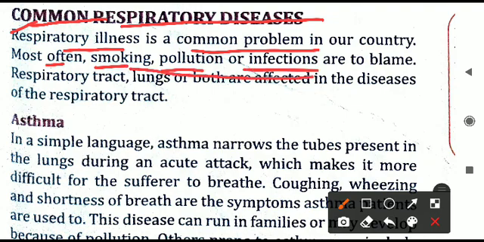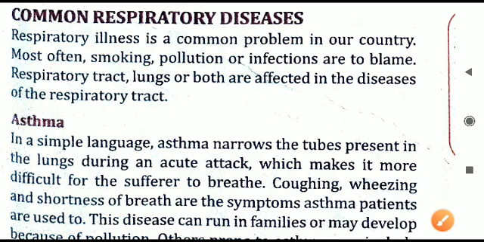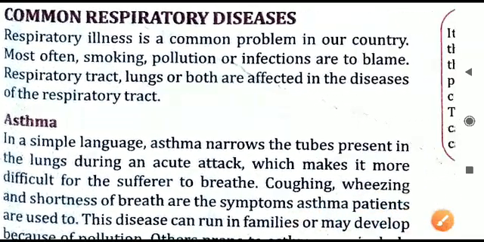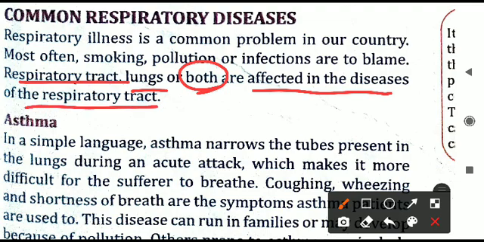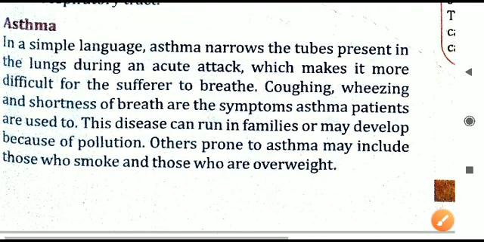So these are the major causes why diseases in the respiratory system happen: smoking by the person, air pollution or environmental pollution, and finally some infection in the body that may lead to respiratory illness. The respiratory tract, lungs, or sometimes both are affected in the diseases of the respiratory tract. Let us see some of the diseases.